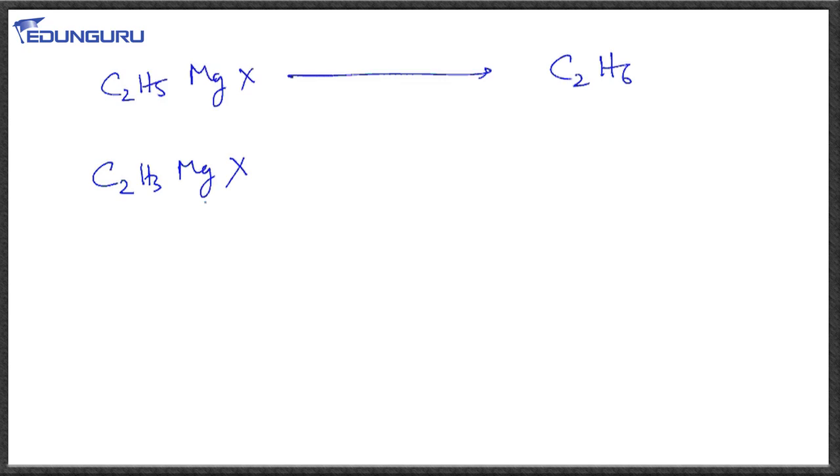Now this R part depends on us. We can have various things as R. Let us say we can have C2H5MgX. If we make it react, it will produce C2H6, that is an alkane. We can also have C2H3MgX. In this case, if we make it react with any component having acidic hydrogen, it will form C2H4. That is going to be an alkene.